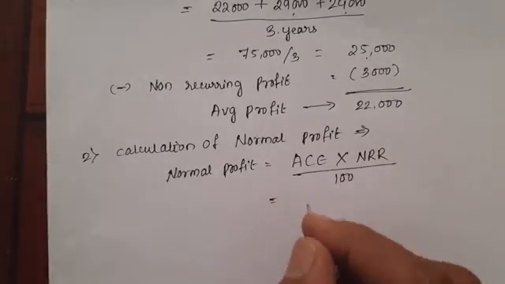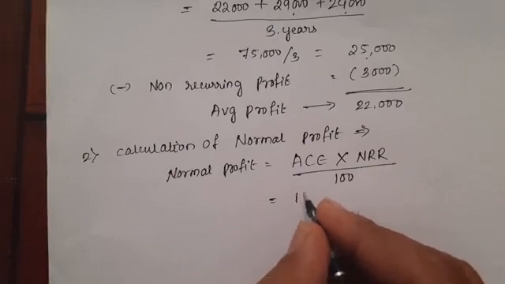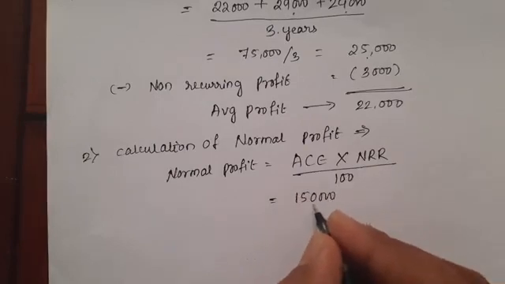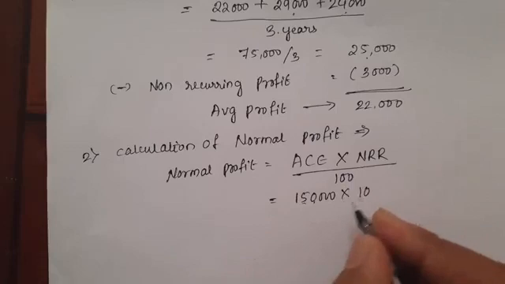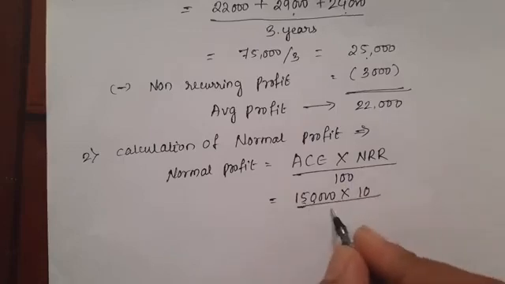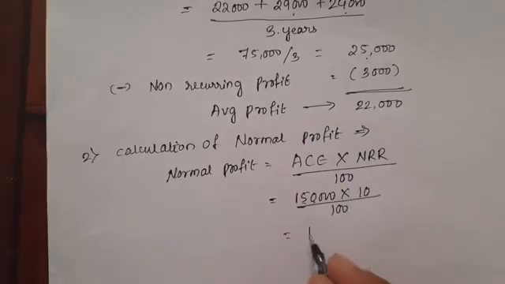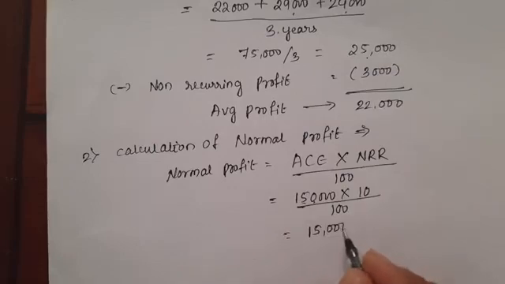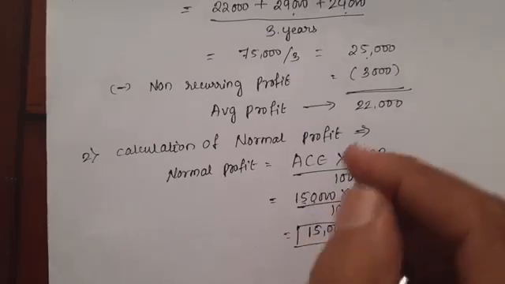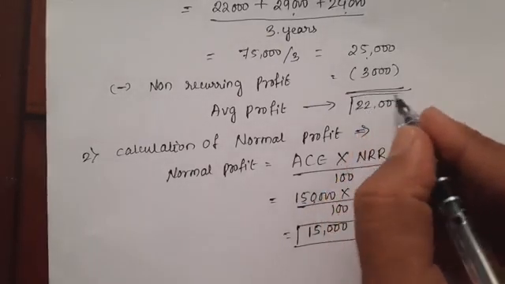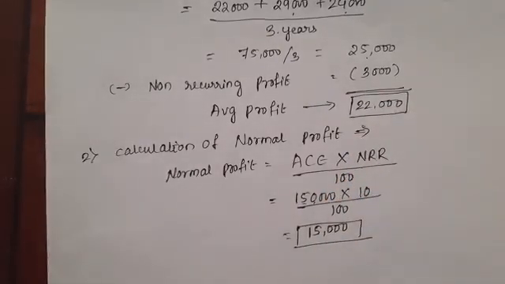The average capital employed is 1,50,000 into normal rate of return 10% equals normal profit of 15,000. This one is the normal profit and this one is the average profit.